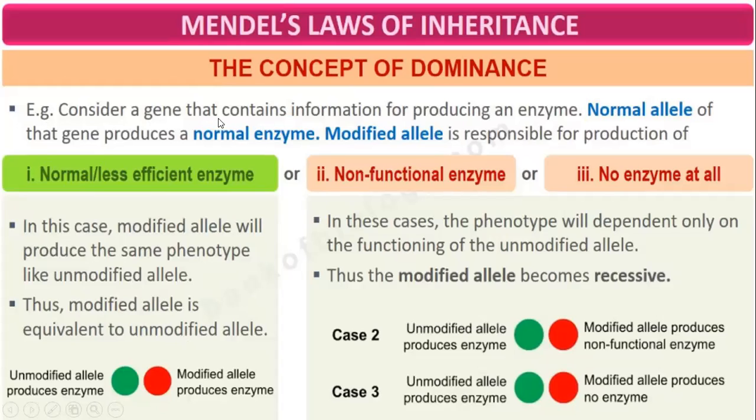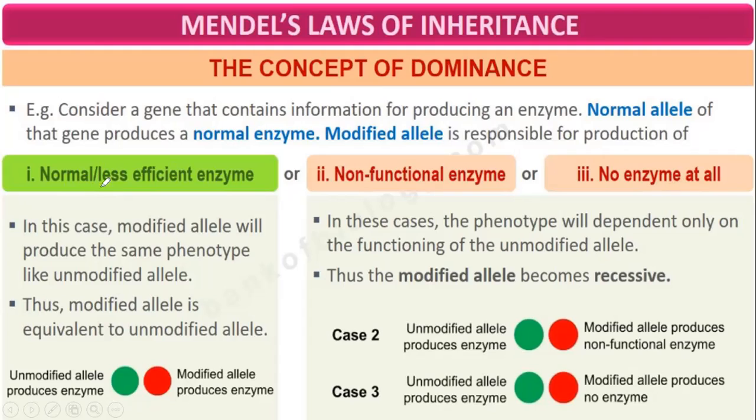Example, consider a gene that contains information for producing an enzyme. A gene expresses itself by producing the enzyme. A normal allele of the gene produces a normal enzyme. Our modified allele is responsible for production of a less efficient enzyme, or non-functional enzyme, or no enzyme at all.